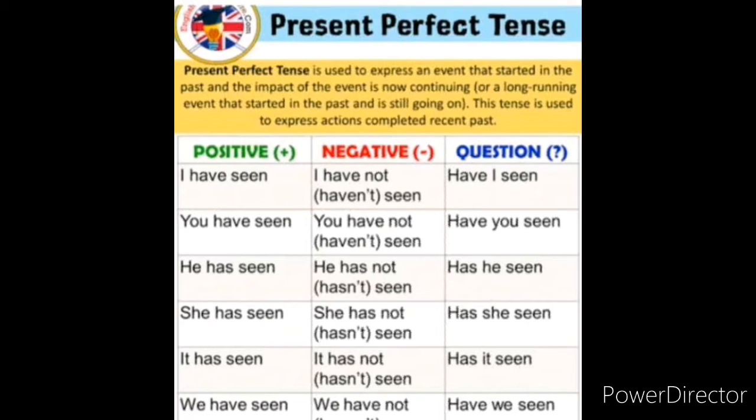Yes. Now, present perfect tense is used to express an event that started in the past and the impact of the event is now continuing, or an event that started in the past and still is going on. This tense is used to express actions completed in the recent past. For positive, I have seen. Negative, I have not seen, I haven't seen. Question: have I seen?